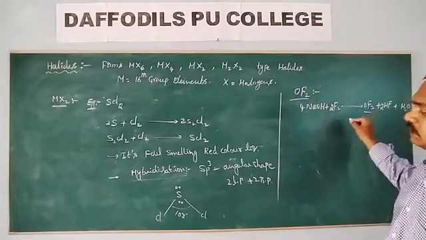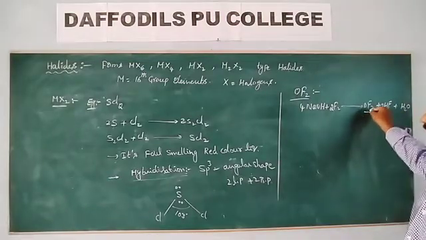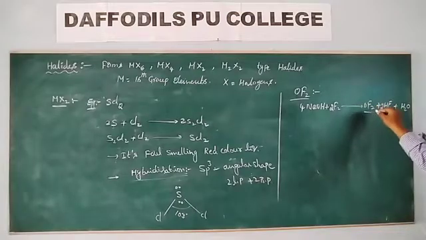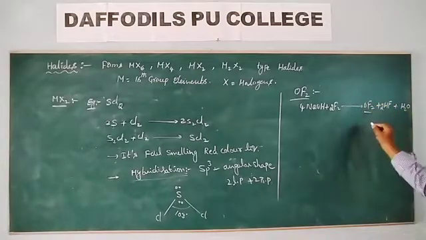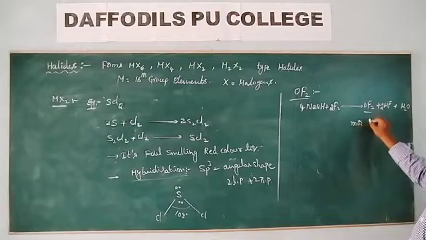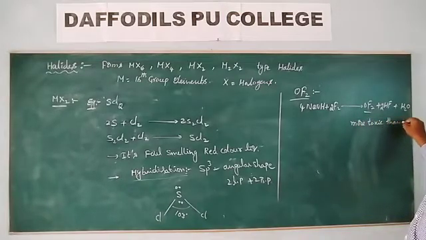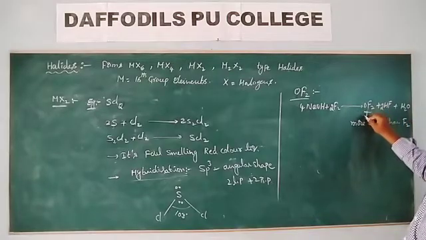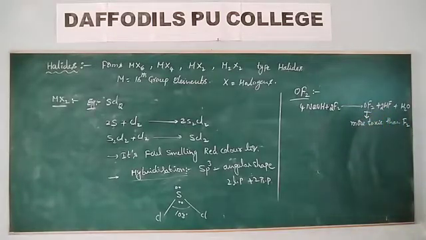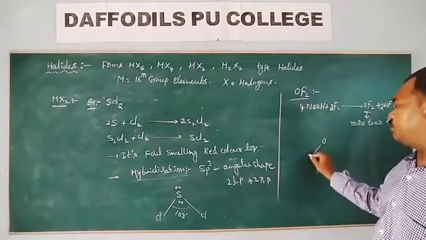Hybridization of this one is also sp3. OF2 is somewhat more toxic than F2. Shape is the same, angular shape.